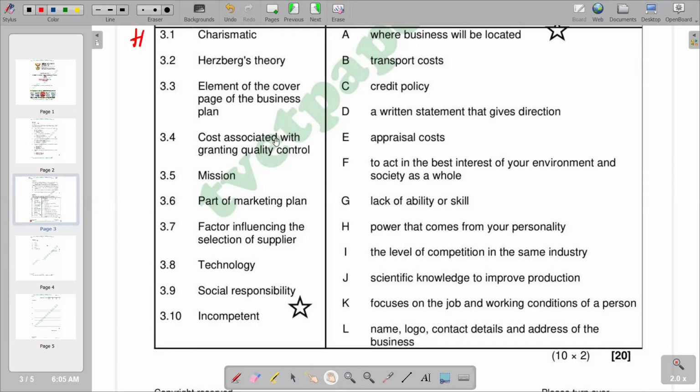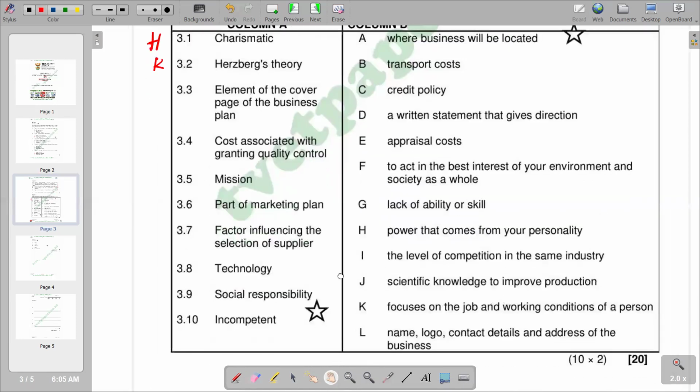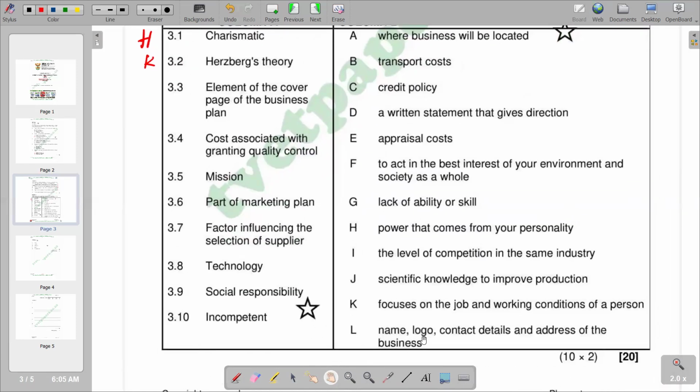So we have K as the correct response on 3.2. We'll go to 3.3, element of the cover page of the business plan. According to the responses given, the name, the logo, contact details, and address of the business should be on the cover page. So we have L as the correct response.